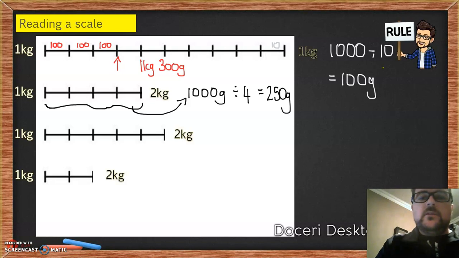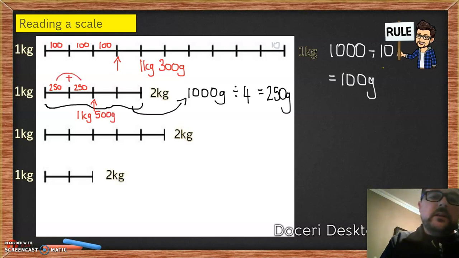So on this scale, each little space would be 250 grams. That would be 250, that would be 250, and so on. So if my scale was pointing to that point over there, I would be talking about 1 kilogram and 500 grams, because there was that plus that.